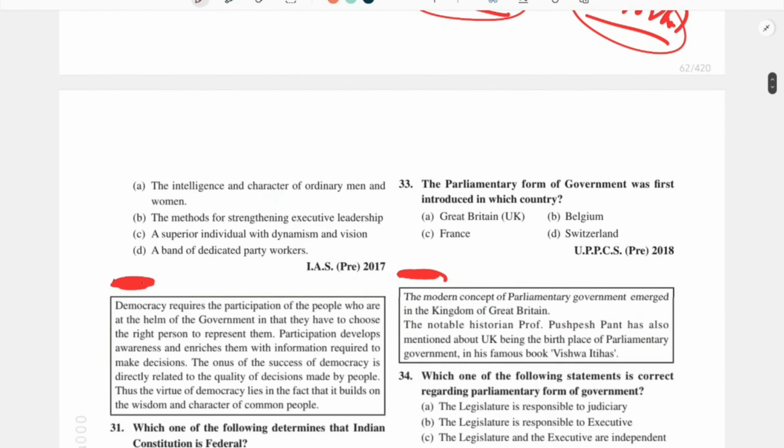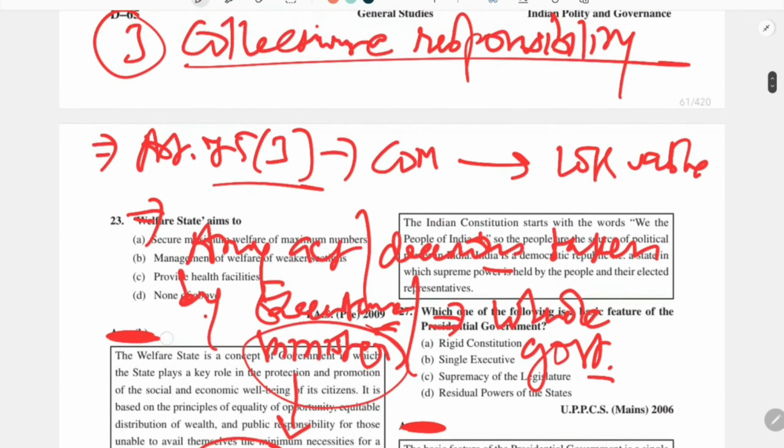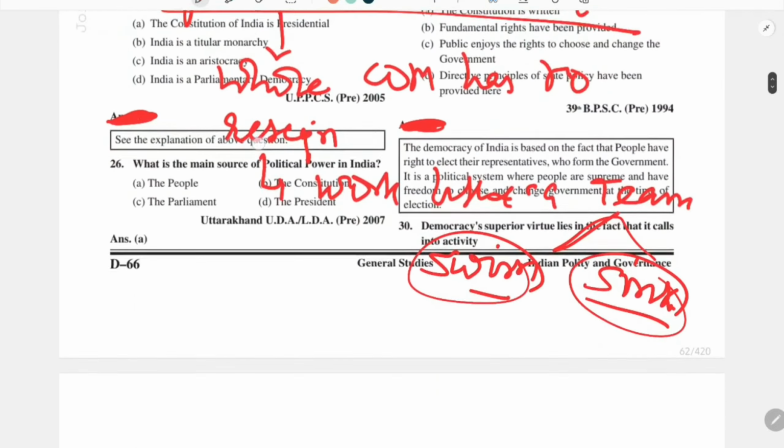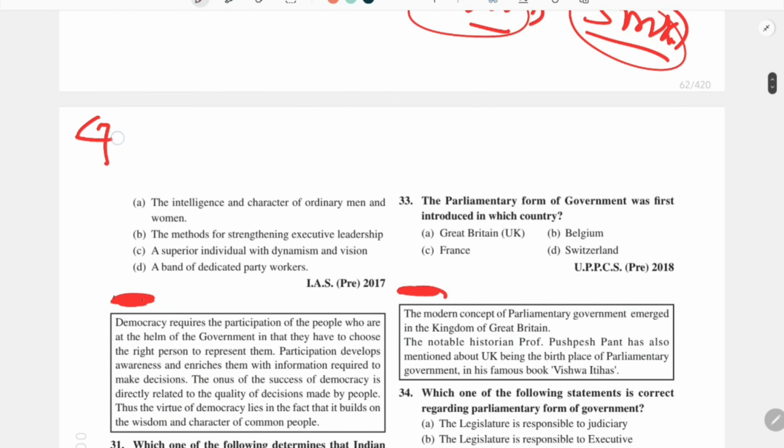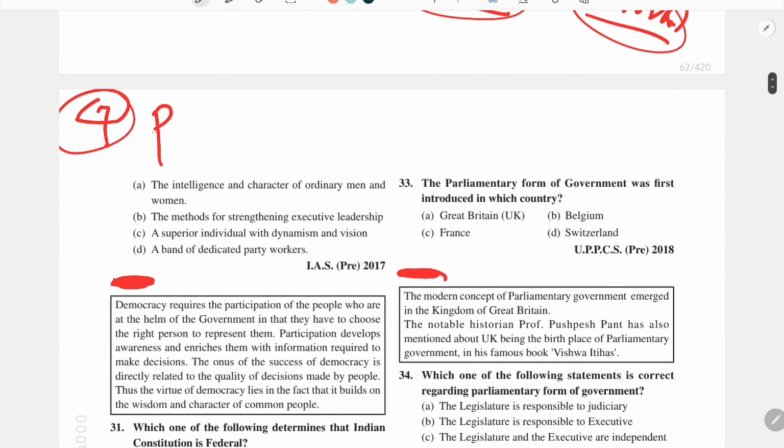Now coming to the next feature. This was feature number 3. This is feature number 4, political homogeneity.